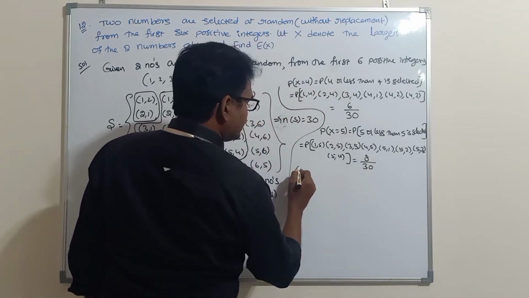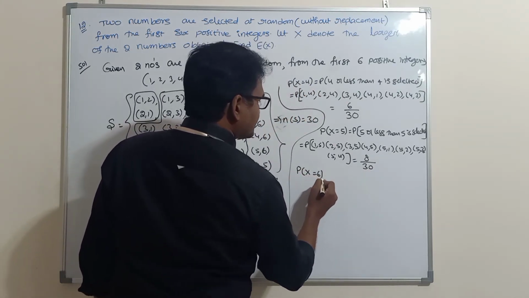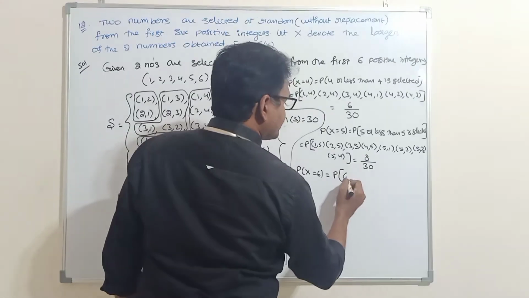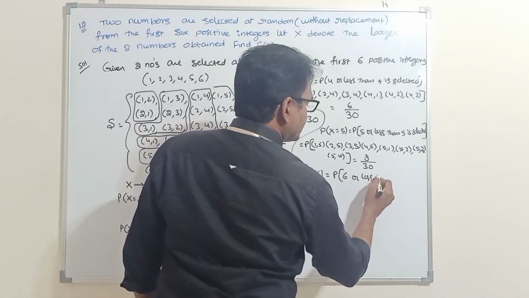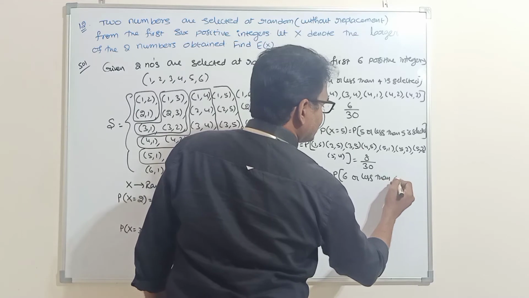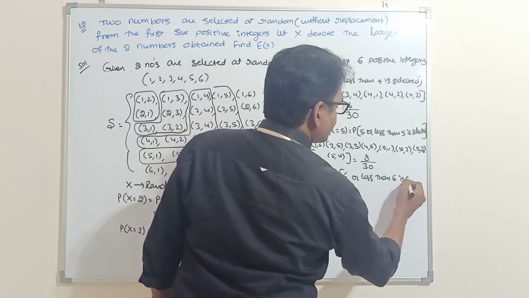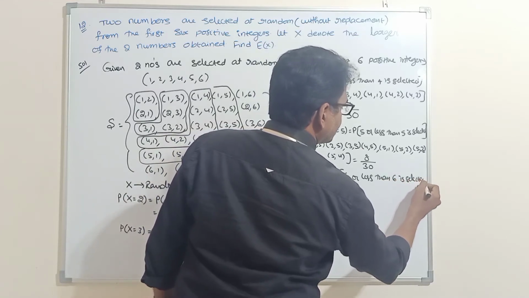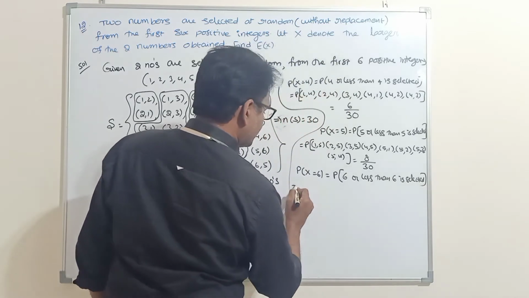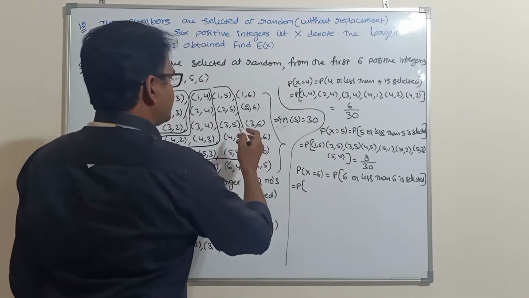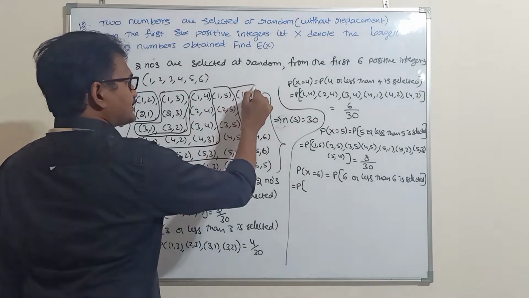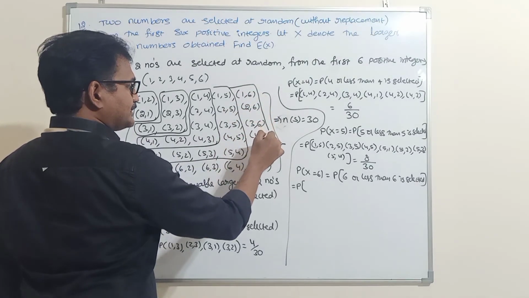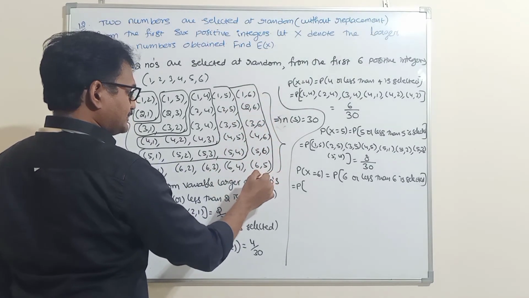Next, last one, P of X equal to 6. Probability that 6 or a number less than 6 is selected. That means (1,6), (2,6), (3,6), (4,6), (5,6), next (6,1), (6,2), (6,3), (6,4), (6,5).